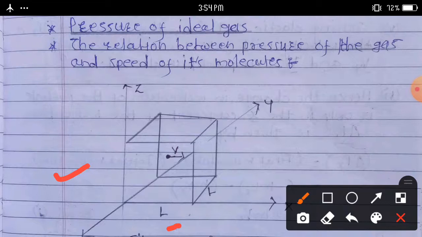Let there be n molecules of an ideal gas enclosed in a cubical box of volume V equal to L cube, with sides of the box parallel to the coordinate axes as shown in this figure. The walls of the box are kept at a constant temperature capital T.